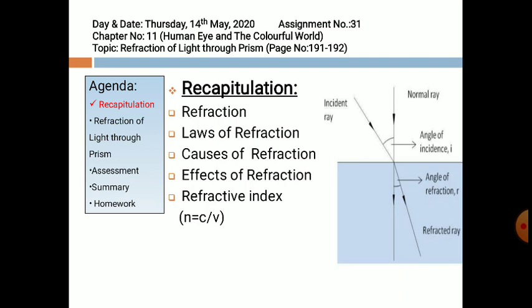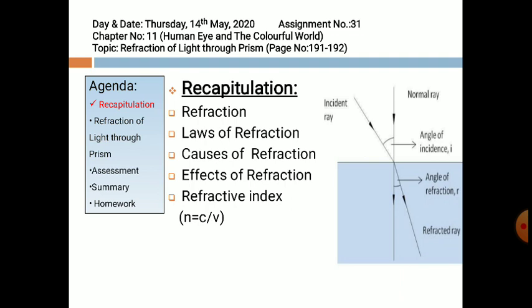Now, starting with the definition of refraction. Refraction is the bending of a wave when it enters a medium where its speed is different. We can define refraction of light as the change in direction of a ray of light when it enters from one medium to another medium. Clear?